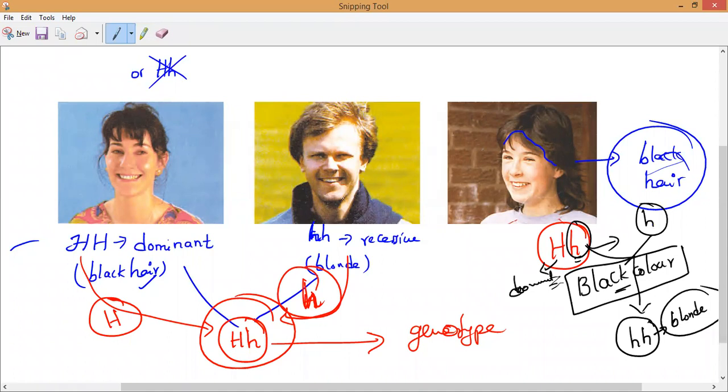That is one of the sums we solved in yesterday's offline class. So due to the dominant gene H for black hair, the child has black hair only here. But the recessive gene h, which is responsible for blonde hair, cannot show its effect in the presence of the dominant gene capital H. That is why the baby's hair appears black.